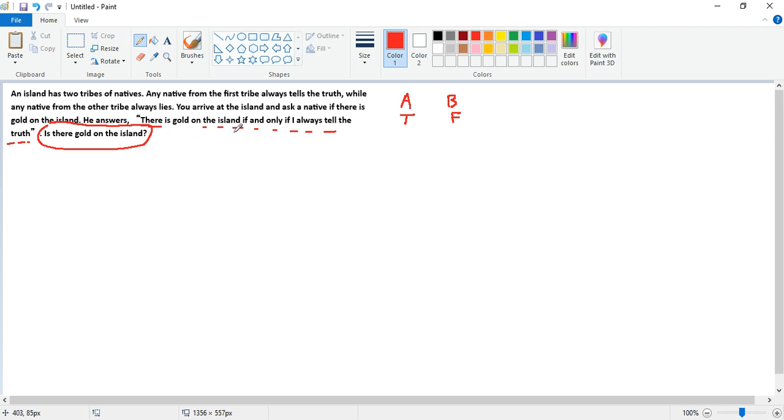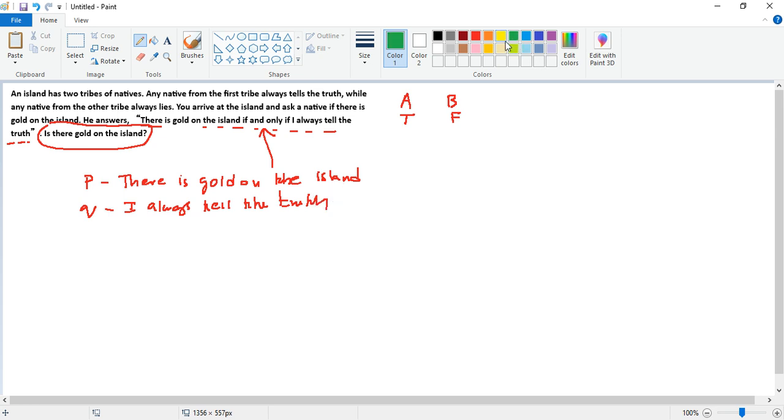So if we want to convert this sentence into a propositional statement, the variables should be like we can take P as there is gold on the island, right? There is gold on the island. That's P, and Q is I always tell the truth. And the conclusion that we are trying to make is if P is true, then that means there is gold on the island.